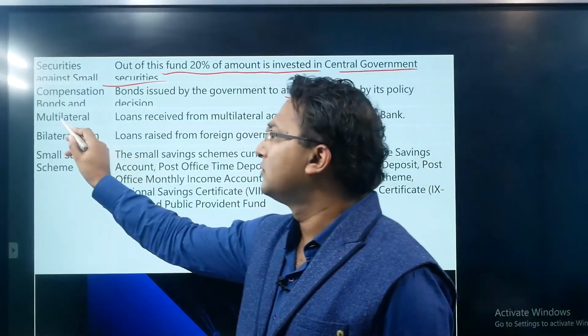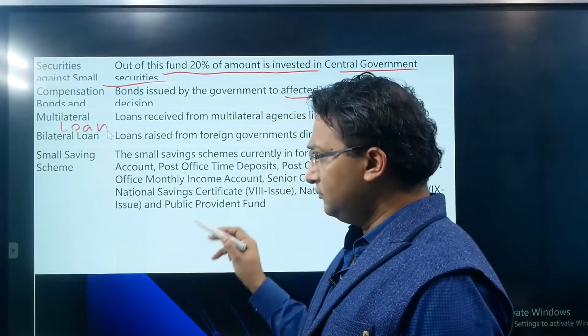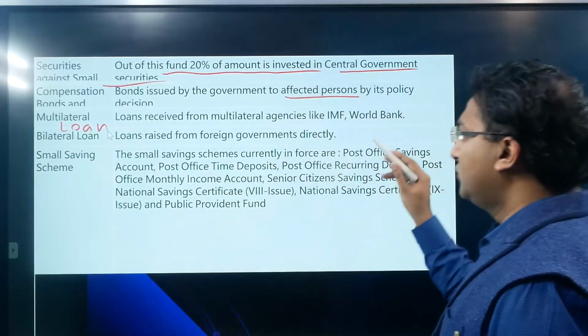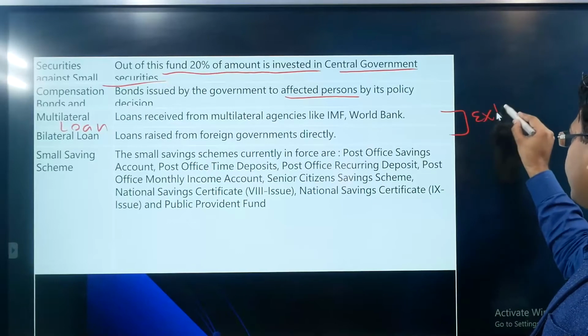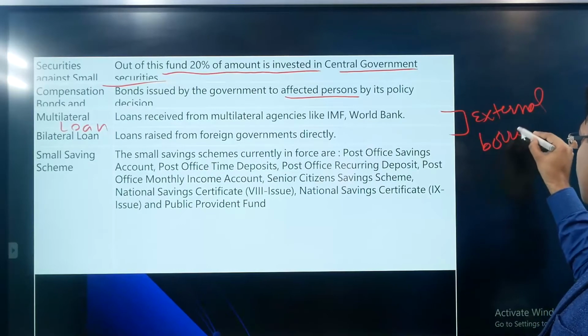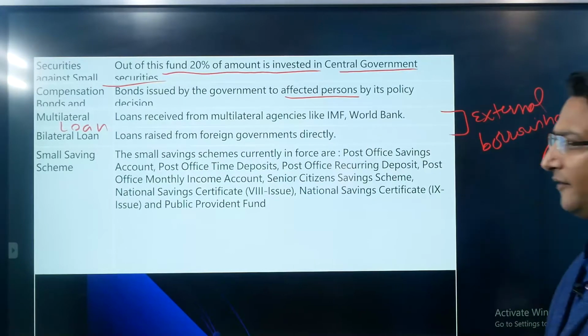Multilateral loan is part of the external borrowing. Multilateral loans and bilateral loans are both part of the external borrowings. External borrowings means borrowing from outside India.